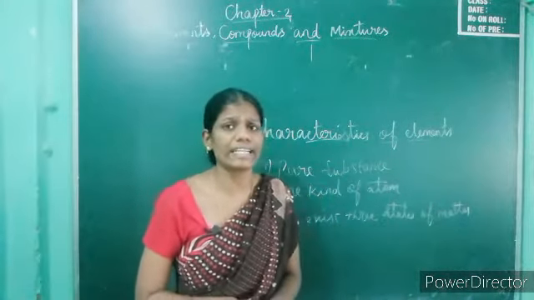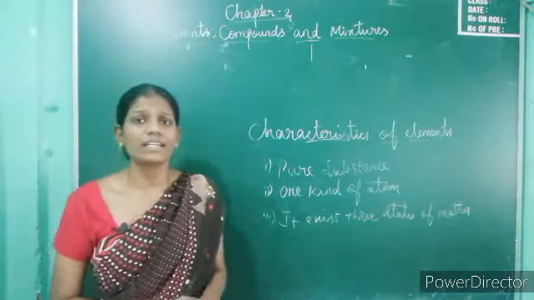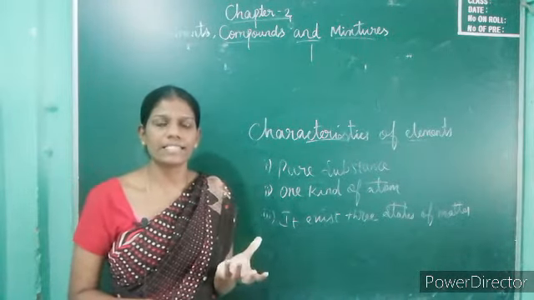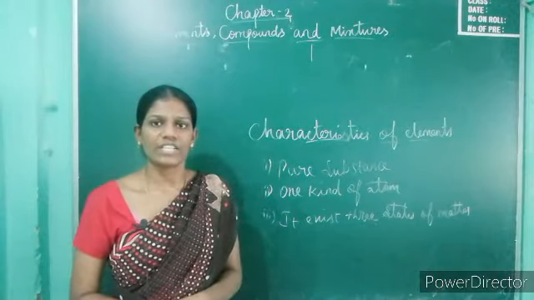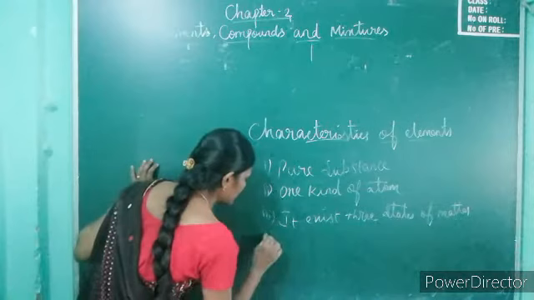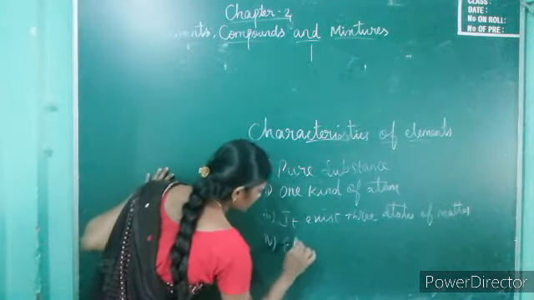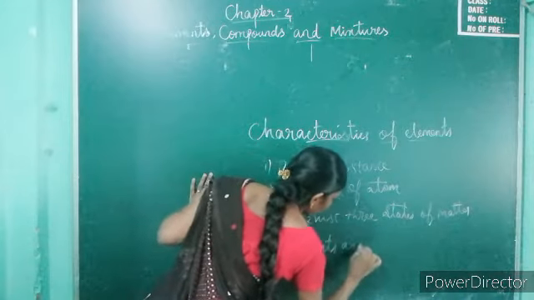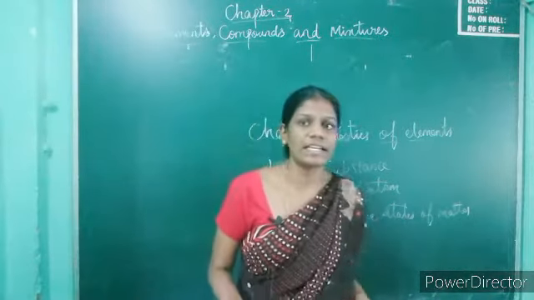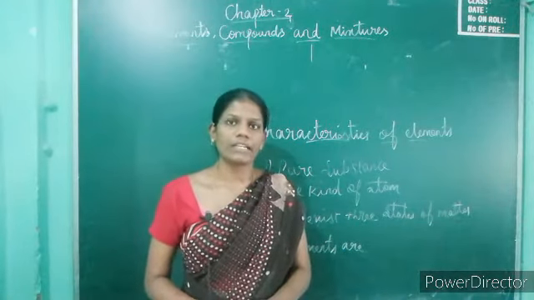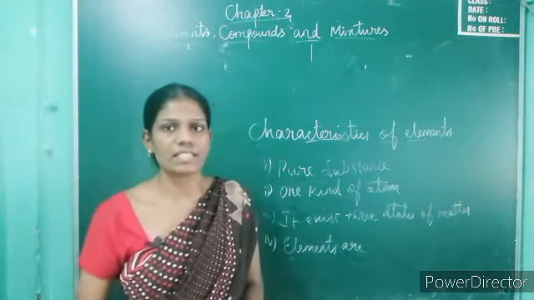And the fourth characteristic is, we get elements from nature and artificially also we can get elements. Elements occur in nature and are made in laboratories.